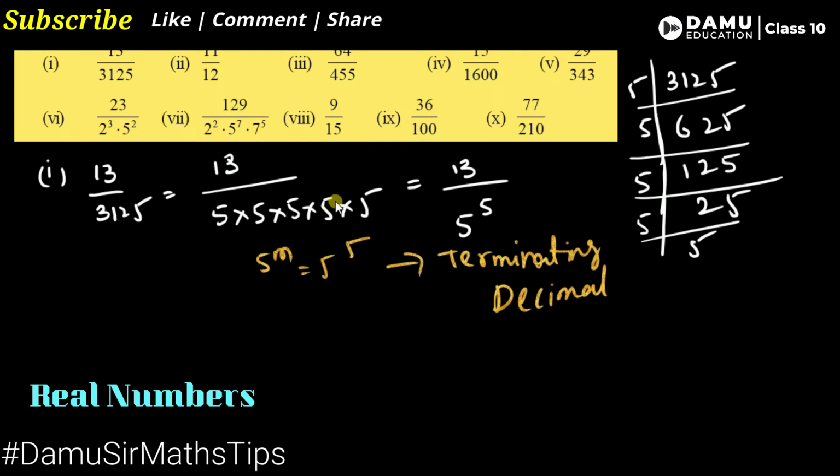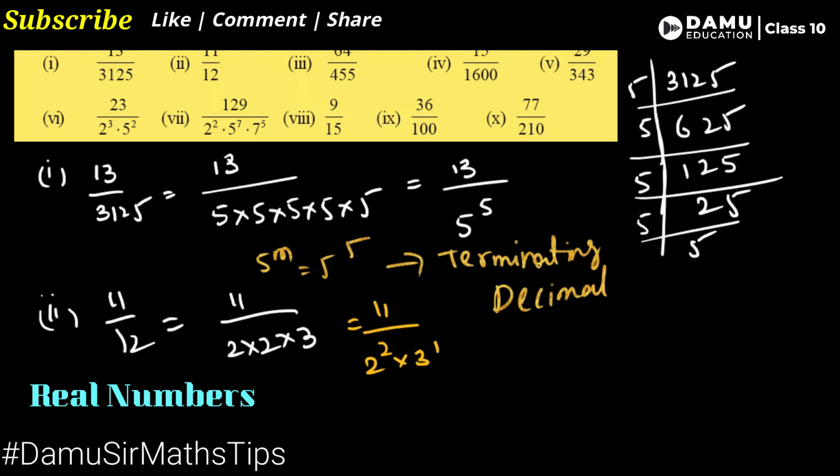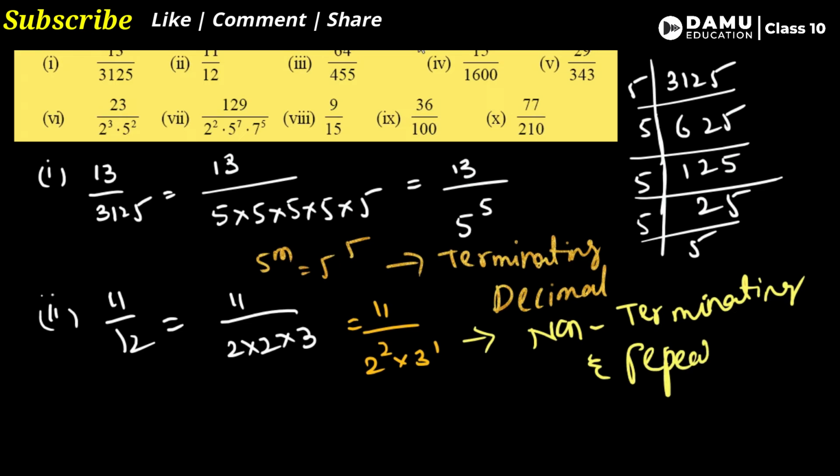Second one: 11 by 12. Can you write 12 in some format? 2 into 2 into 3. So it is not in the format of 2 power m or 5 power n. This is 11 by 2 square into 3 power 1. So it is not in the format of only 2, and 2 must be compulsory with 5. A single 2 is not possible. For this it is non-terminating, repeating decimal.